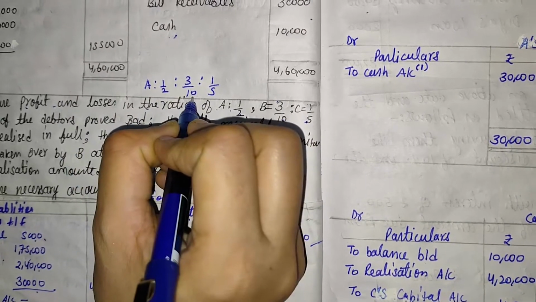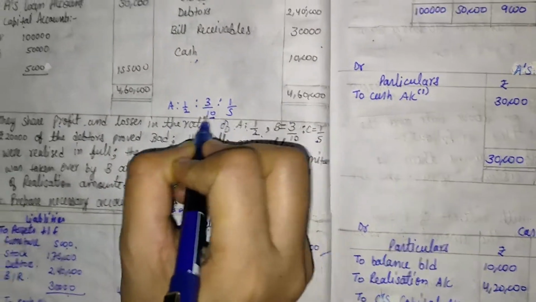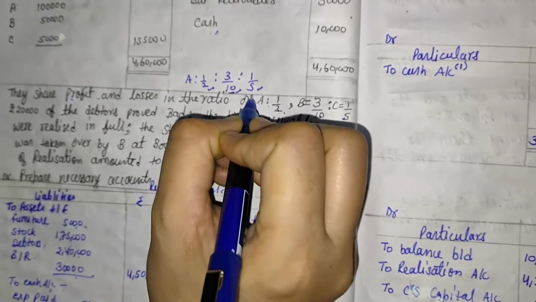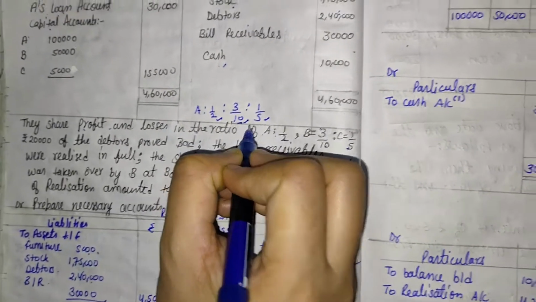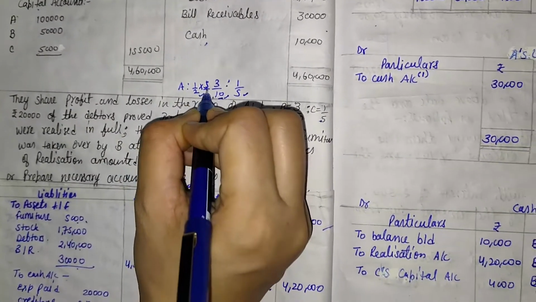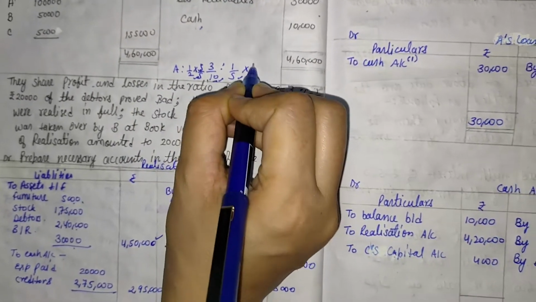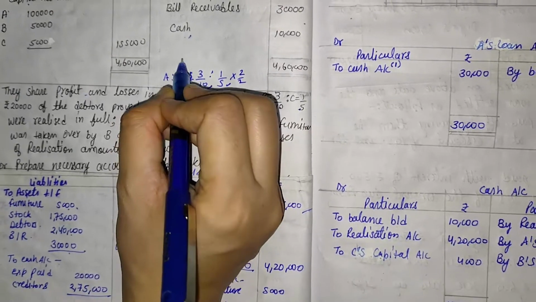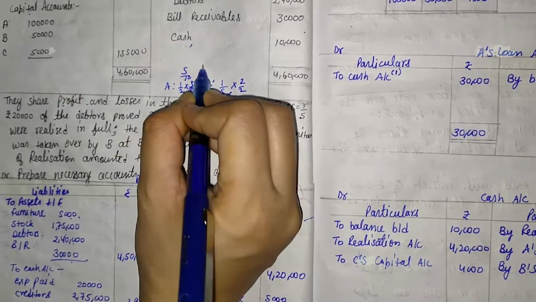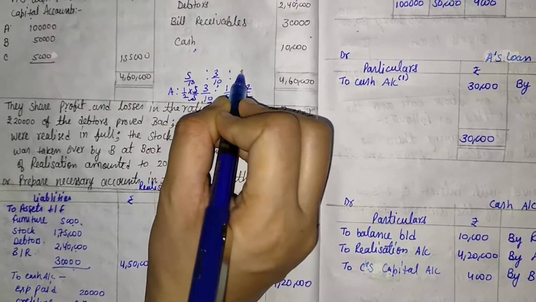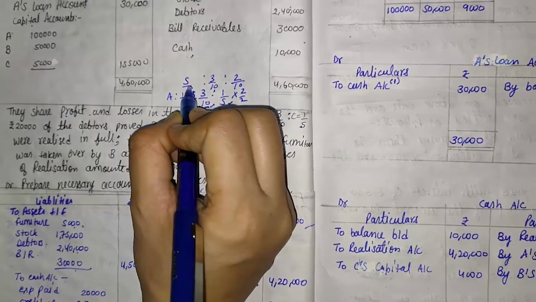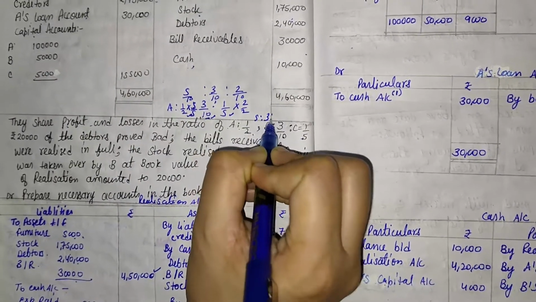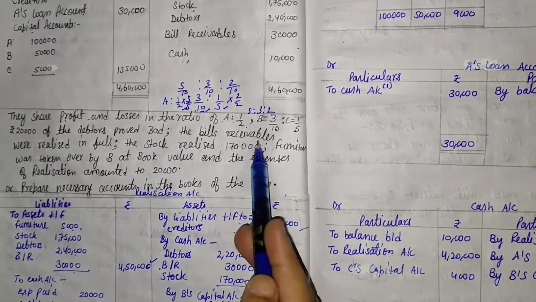So what should the base be? After taking the LCM of 2, 10 and 5, we get 10 as the base. So we multiply by 5 and by 2 to make the denominators 10. Then the ratio becomes 5/10, 3/10 and 2/10. So in short, 5:3:2 is the profit sharing ratio.